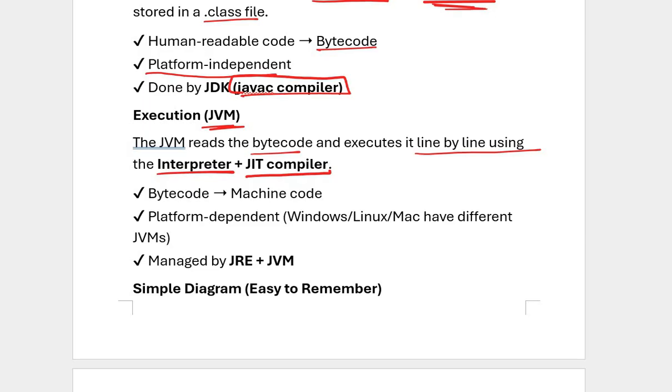Now it converts the bytecode into machine code, and it is platform dependent. For example, Windows and Linux have different JVMs. So when it converts bytecode into machine code, it becomes platform dependent, because Windows, Linux or Mac all have different JVMs. They do not have the same JVMs. It is basically managed by JRE plus JVM. JRE is the Java Runtime Environment, and JVM is the Java Virtual Machine. Later on I'll tell you what these are, but for now remember what it does.